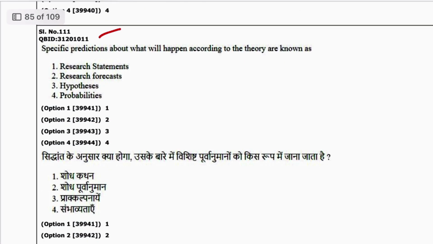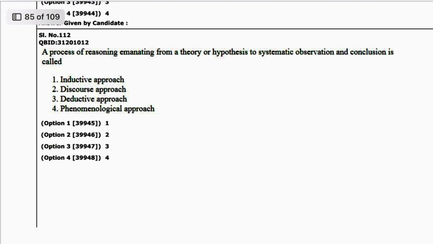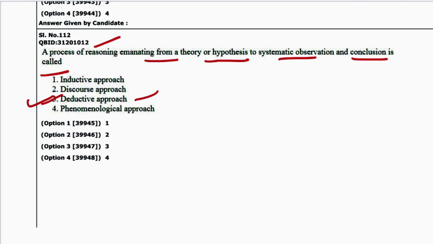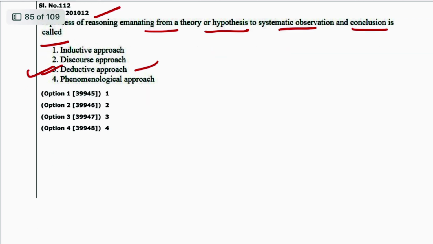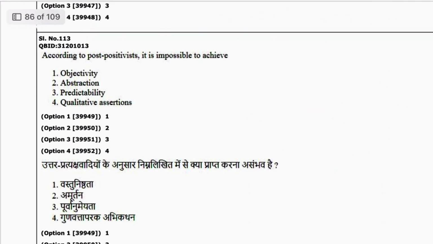This is 11. Specific prediction about what will happen according to the theory are known as hypothesis. 3 is the answer. This is 12. A process of reasoning emanating from a theory or hypothesis to systematic observation and conclusion is called deductive approach. 3 is the answer. 13.